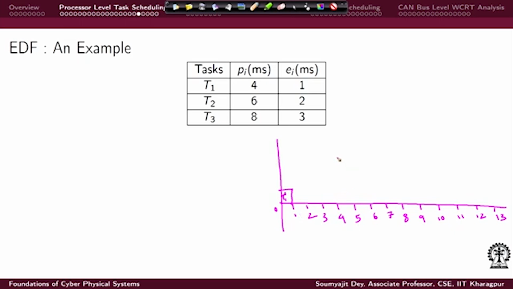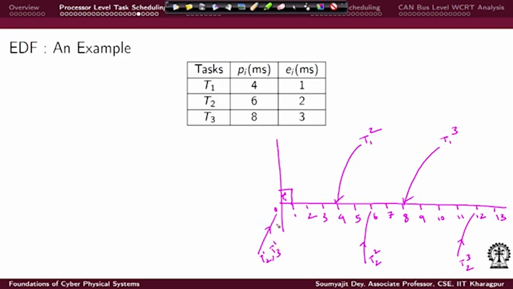So, when is T1's next instance going to come? Here T1's second instance is going to come, here T1's third instance is going to come, T2's second instance is going to come here, this is where T2's first instance has come, this is where T2's third instance will come, T3's first instance is also coming here and T3's second instance is also coming at 8, okay, and that is how it is.